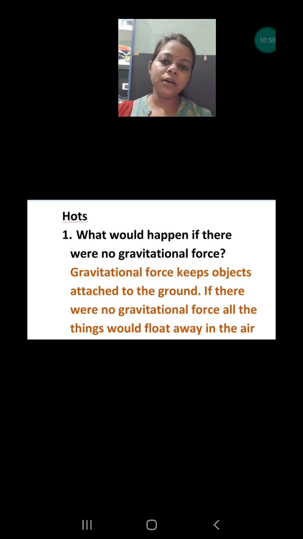But on the earth we are attracted towards the center. So suppose if the gravity will not be there on the surface of the earth, what will happen? Everything, you, plants, every object, aeroplanes, vehicles, stones, all things would float in the air. Okay, and we will not be bound to the ground. We cannot be on the ground. All the time we will float in the air.